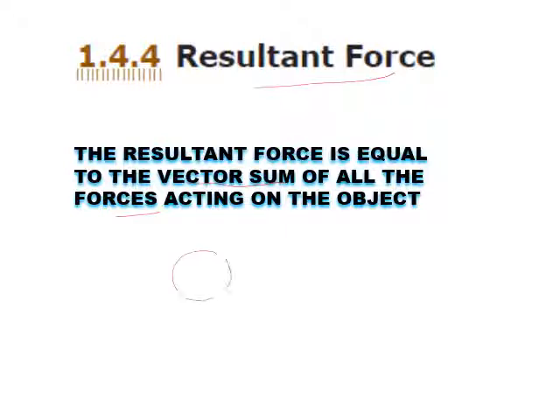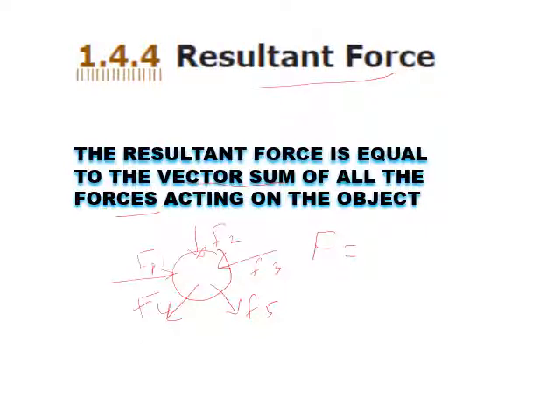Suppose you take an object here, with a force F1 acting here, and F2, F3, F4, and F5. If there are many forces, how many forces are here? 5 forces. All the 5 forces are replaced by a single force. That force we call the resultant force.